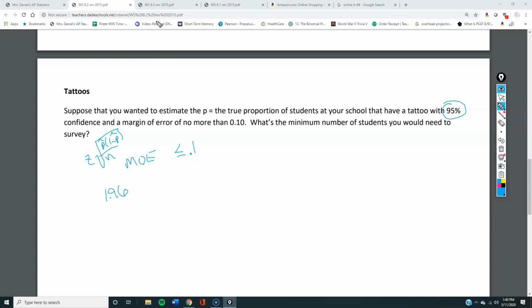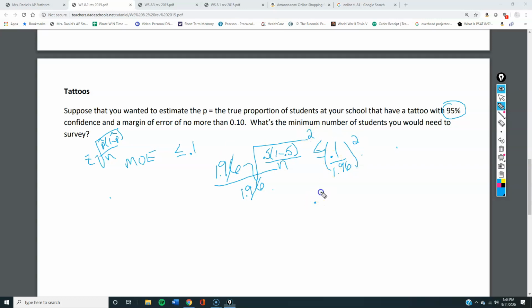All right, so we're going to do our 1.96, our z, times, now we don't know the true proportion, so we're going to use 0.5 and 1 minus 0.5. We're just going to assume half. We're looking for n, the number that gives us a margin of error that's less than or equal to 0.1. Now from here, what I do is divide both sides by 1.96. They cancel, right? Then I'd square both sides to get rid of that square root.